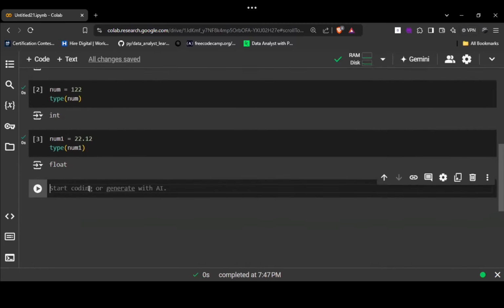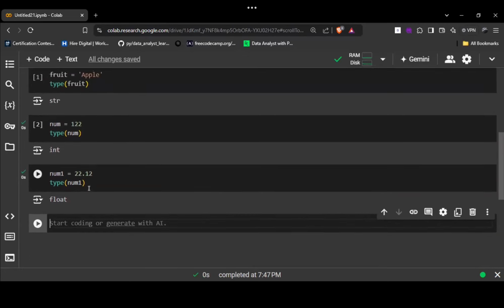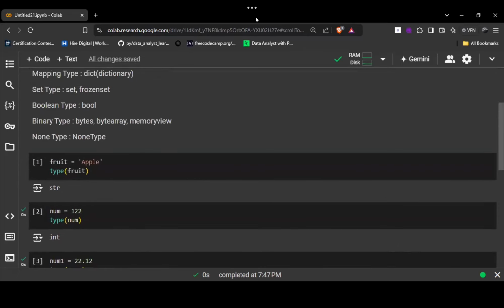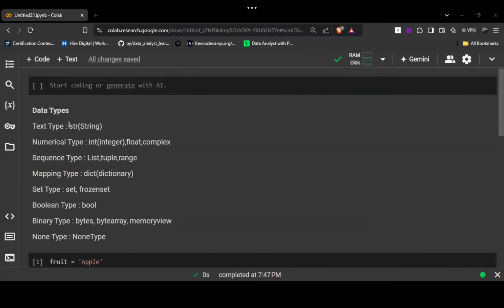Now, sir, what is string and integer and float? I didn't understand that one. Okay, so what's your name? Zubair. Okay, Zubair, as you can see over here, string is a text type. In Python, I guess you are from a non-tech background, right? Yes. Okay, so let me explain.